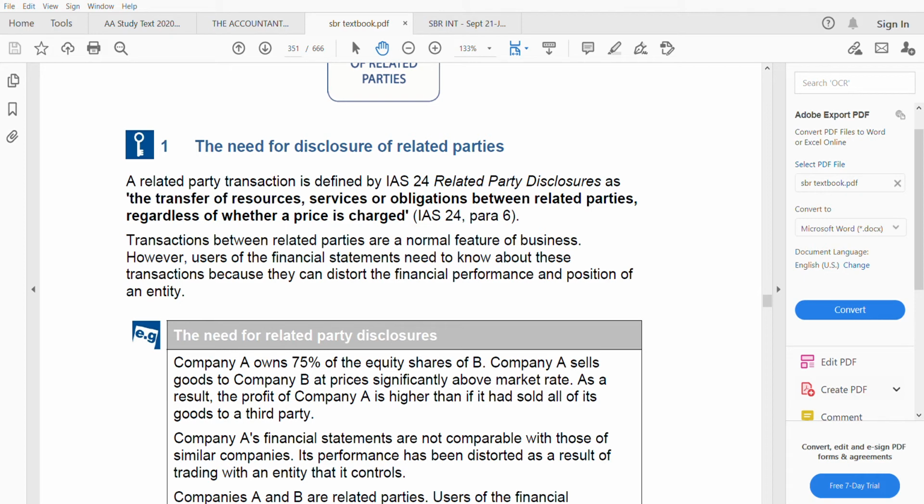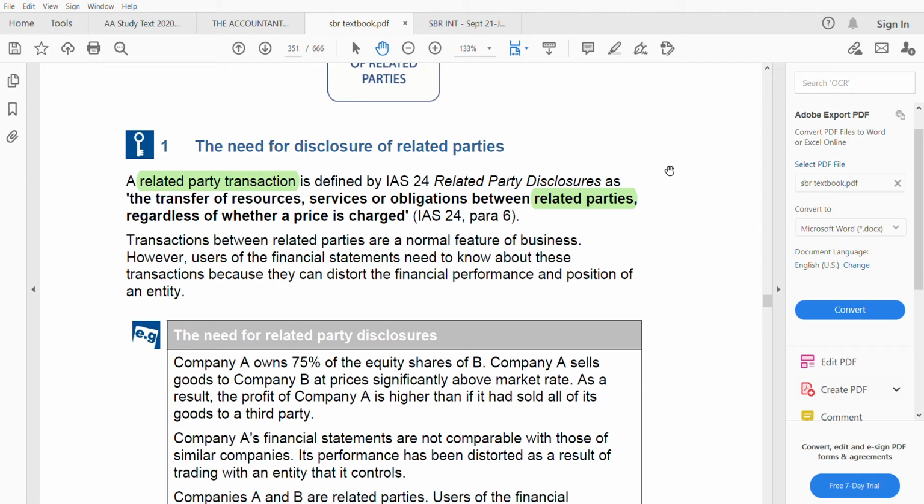So what is a related party transaction? It is the transfer of resources, services, or obligations between related parties, regardless of whether a price is charged. It is between related parties. But first we need to understand what a related party is, who falls under related parties and who does not. A list is given here.